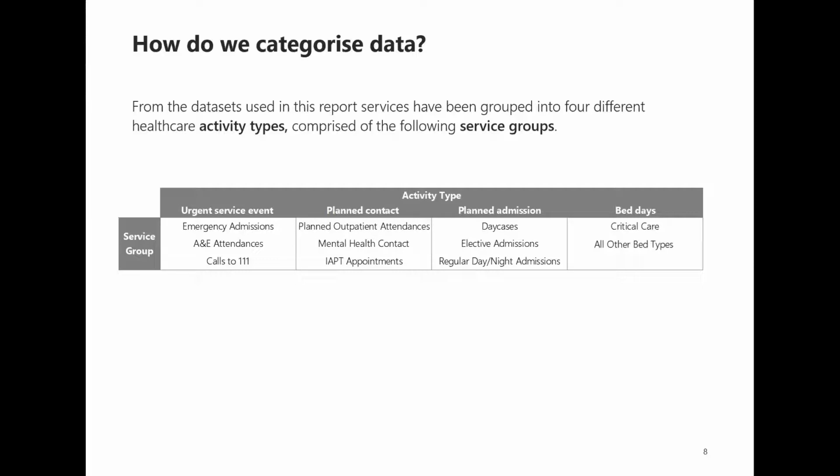Before we look at access, I need to mention that in our linked dataset, we've grouped activity into 4 different activity types, which we use throughout our reports. So urgent service events, planned contacts, planned admissions, and bed days. And within these, there are a range of services included. So urgent service events, for example, includes emergency admissions, A&E attendances, and 111 calls.